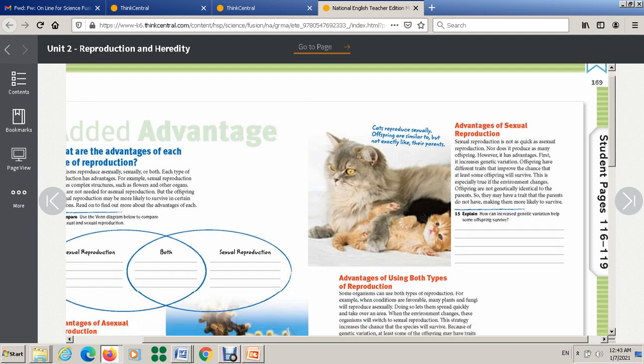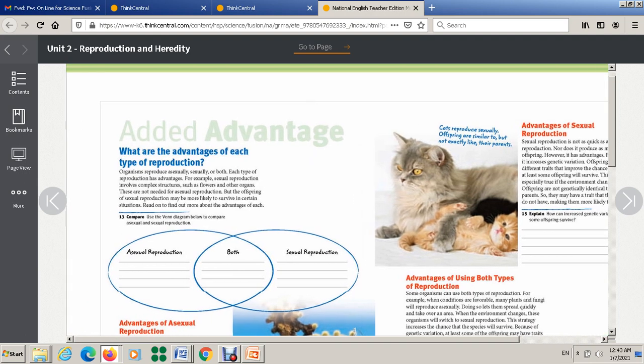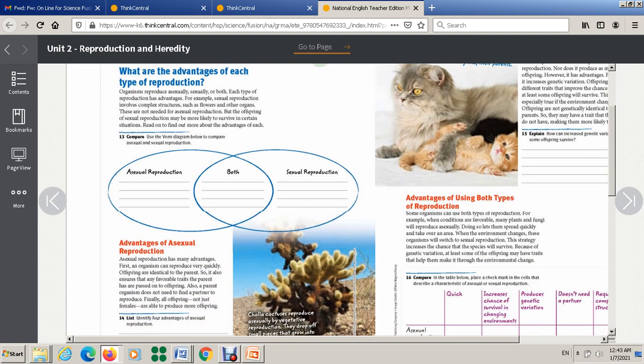Let's solve the questions in the book together. These questions: use the Venn diagram below to compare asexual with sexual. We already wrote them. You can use your own words to write them. I'm just going to mention them. Asexual reproduction: one parent, offspring are identical to parent, involves cell division such as mitosis. Both of them produce offspring. Sexual reproduction: two parents, involves fertilization. Meiosis produces four cells. So this one you can write them. We have mentioned them a lot.